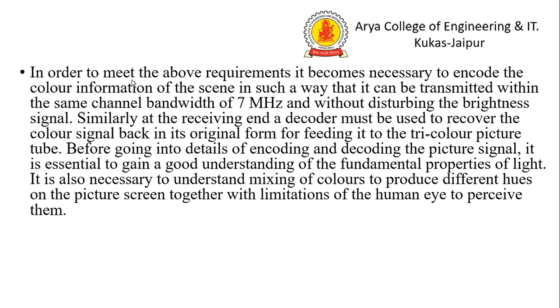Before going into detail of encoding and decoding the picture signal, it is essential to gain a good understanding of the fundamental properties of light. It is also necessary to understand mixing of colors to produce different hues on the picture screen, together with the limitations of the human eye to perceive them.